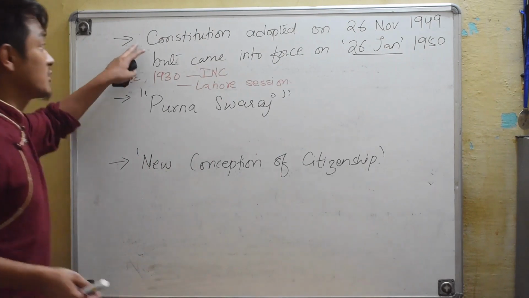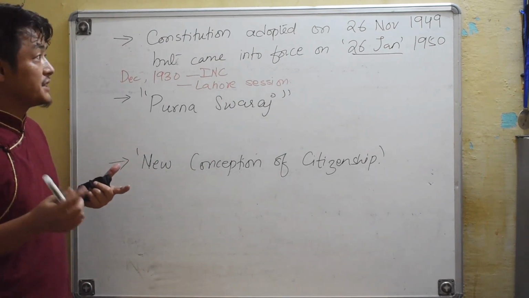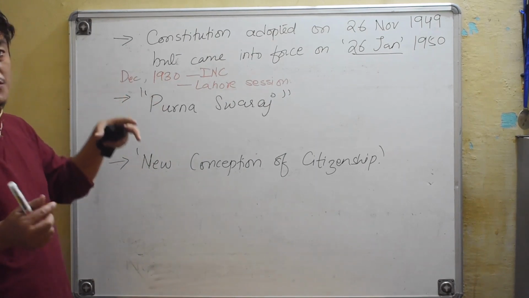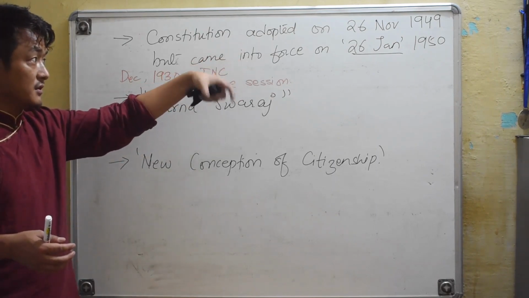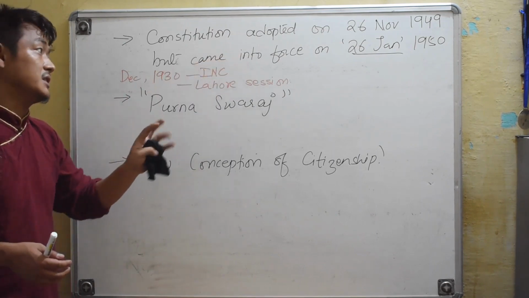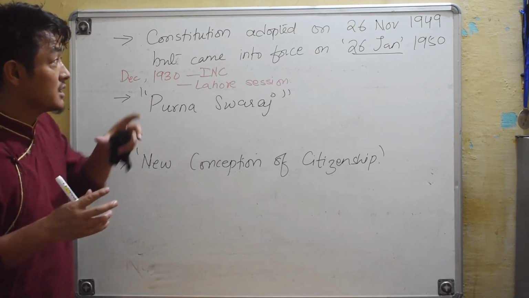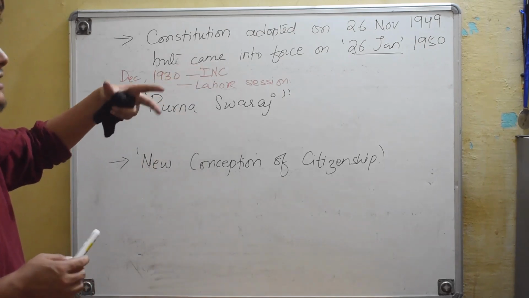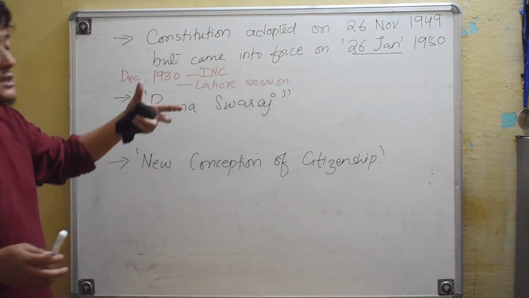So we were discussing that the Indian Constitution was adopted on the 26th of November 1949, but the leaders of India decided to wait for another 2 months to enforce it, and eventually the Constitution came into force on the 26th of January 1950. Now you must be curious why the leaders decided to wait for another 2 months, and why exactly did they choose the 26th of January to enforce the Constitution?